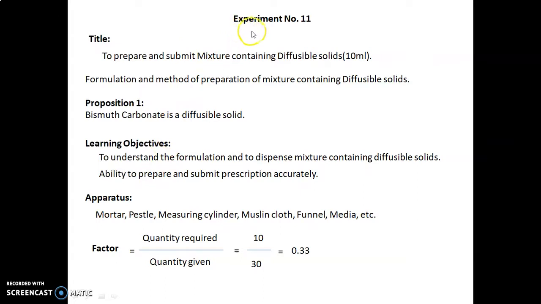Now let's discuss experiment number 11. The title of today's experiment is to prepare and submit a mixture containing diffusible solids, 10 ml. Formulation and method of preparation of mixture containing diffusible solids. Proposition 1: bismuth carbonate is a diffusible solid. Learning objectives are to understand the formulation and dispensing of the mixture containing diffusible solids and the ability to prepare and submit the prescription accurately. Apparatus required are mortar, pestle, measuring cylinder, muslin cloth, funnel, etc. Factor is calculated as quantity required upon quantity given, that is 10 upon 30, equal to 0.33.